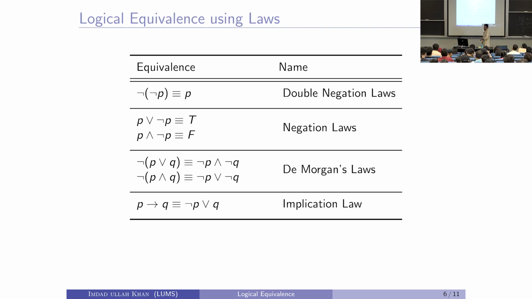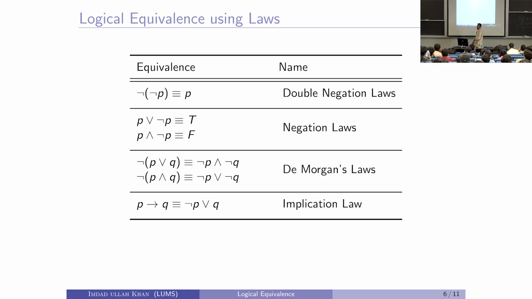There is a double negation law: the negation of not P is equal to P, right. If P is true, again do that type of analysis in your head, it should be very quick. If P is true, what is not P? What is not of true? False. So, P is true, and not not P is also true. If P is false, what is not of P? What is not of false? True. So, P is false, and not not P is also false. So, they are equal, right, the double negation law.